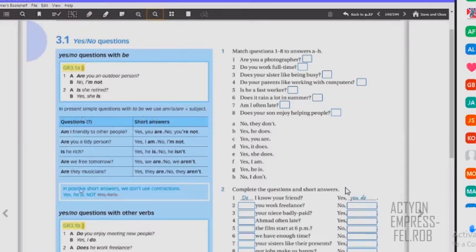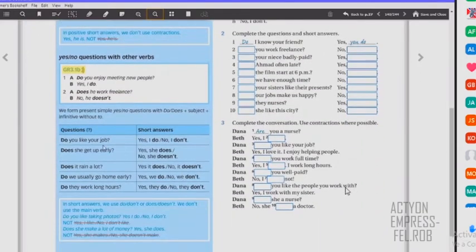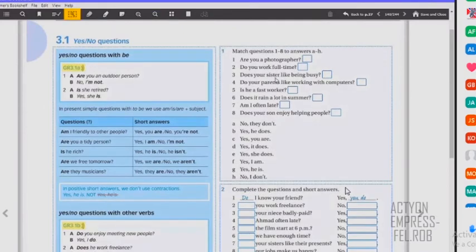So these are all the types of questions with the verb to be, and these are all the types of short answers, right? And you have examples of questions with "do" and questions with "does," and you have examples of short answers to yes/no questions, okay? So let's continue and practice. We're going to do exercise number 1, right?